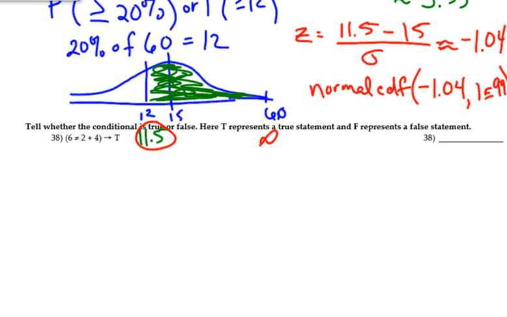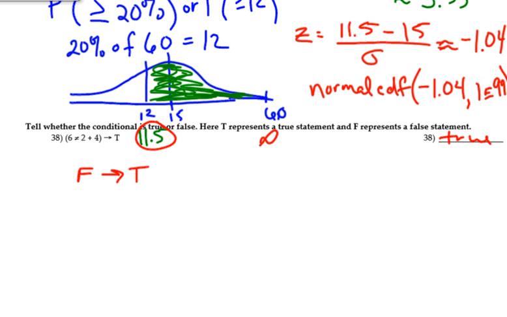Number 38, you just had to decide what the truth value is, whether it's true or false. For this one, 6 does equal, so it says false, then true. When I have false and true, then it's true.